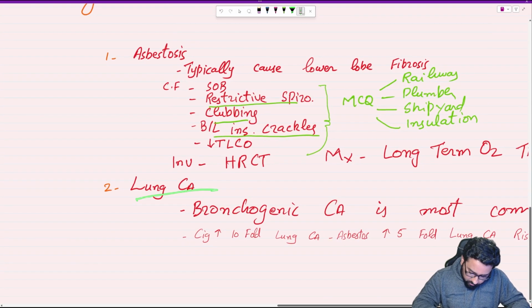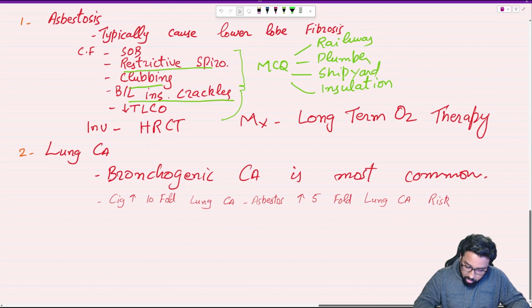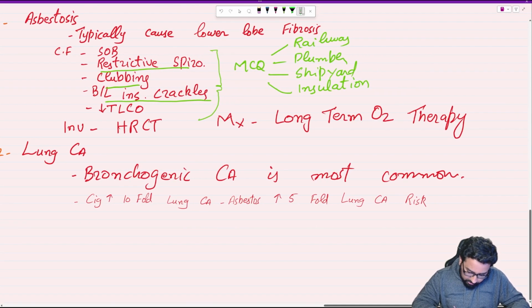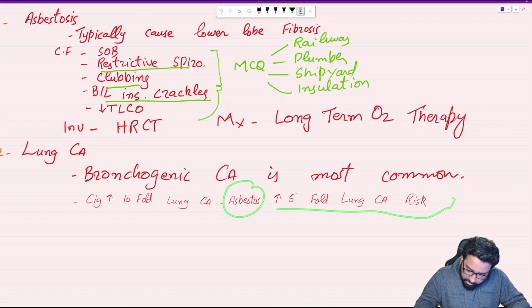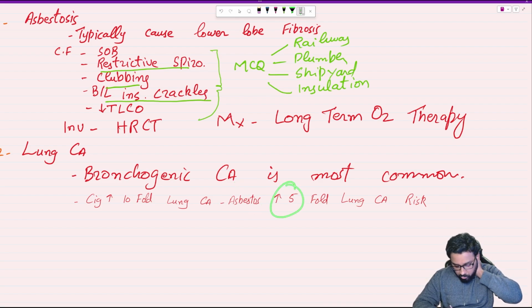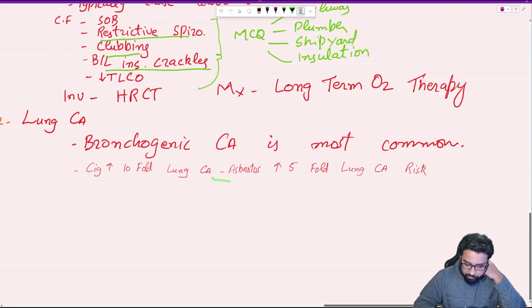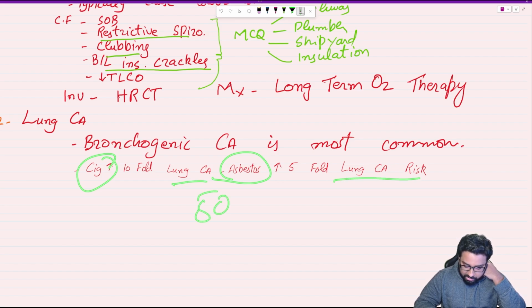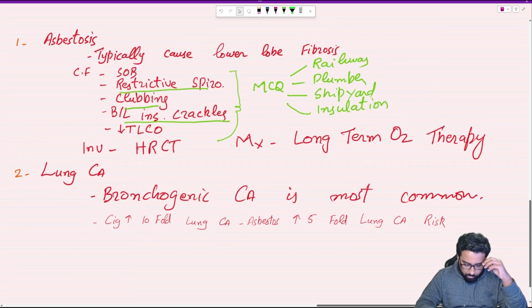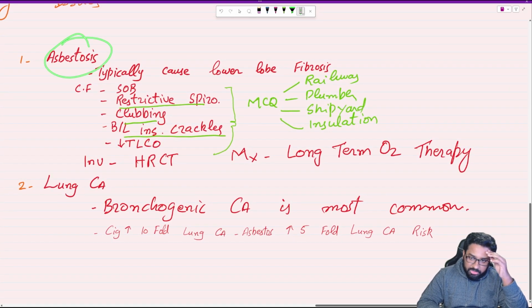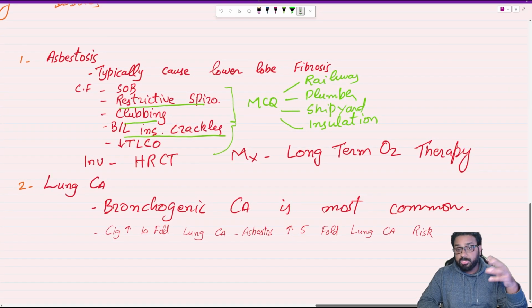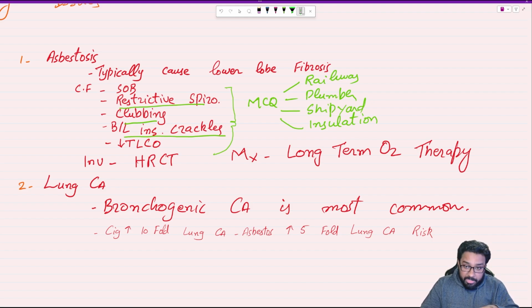Lung related issues, let's first talk about lung cancer. Bronchogenic carcinoma is most common, can be caused by this. Asbestos can increase lung cancer risk by 5-fold, and cigarette can increase lung cancer risk by 50-fold. So if someone is exposed to asbestos and is also smoking, their chance of getting lung cancer is 50 times. The last one is asbestosis. Most of the MCQs from asbestos and related lung issues you will get of pleural plaques, where you don't need to do anything, and asbestosis.